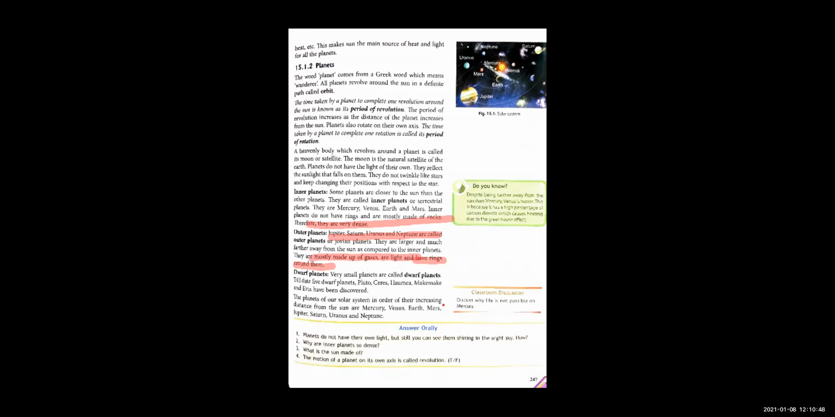Dwarf planets are very, very small planets. They are known as the dwarf planets. So they have given the names of 5 dwarf planets over here, which have been discovered so far. See, Pluto has been put in the list of dwarf planets. Right, children? So this is it with the topic planets. In the next class, we will study in detail about each planet.